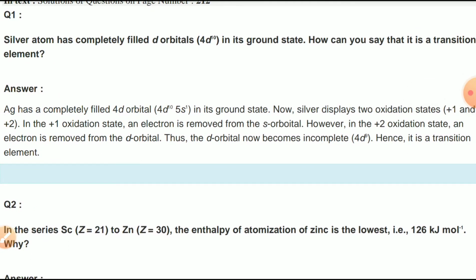In the plus 1 oxidation state an electron is removed from the s orbital. However, in the plus 2 oxidation state an electron is removed from the d orbital. Thus the d orbital now becomes incomplete, that is 4d9. Hence, it is a transition element.